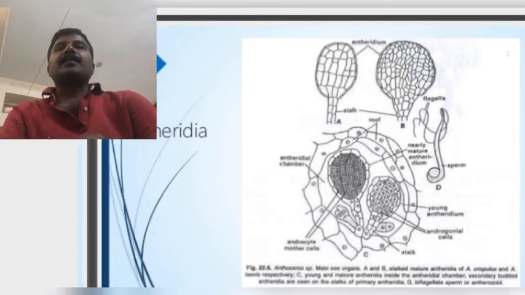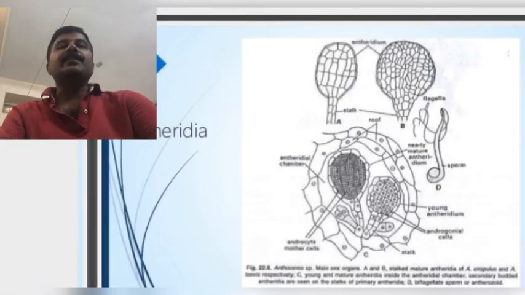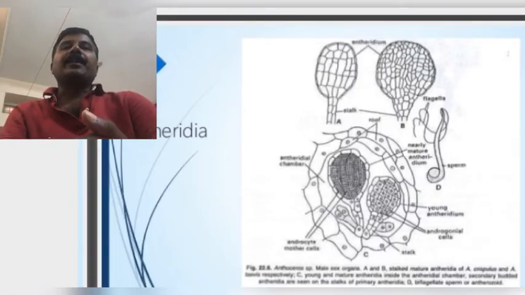The number of antheridia in each chamber varies in different species. That means different species produce different numbers of antheridia in the antheridial chambers. Some produce groups of antheridia in the chamber, like 4, 5, 6, but others produce only 2 or 1 antheridium in the antheridial chamber.